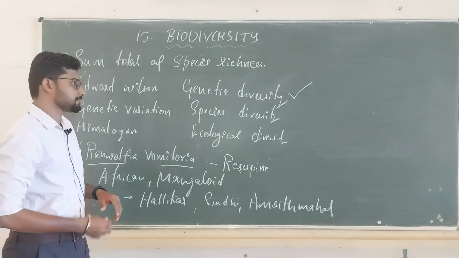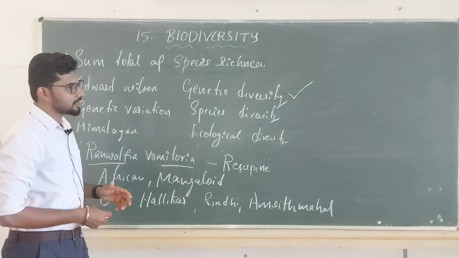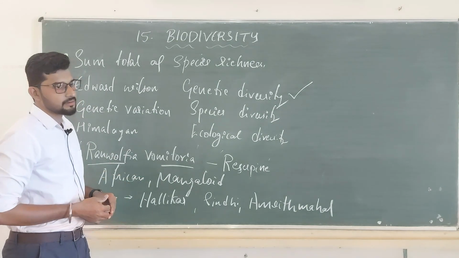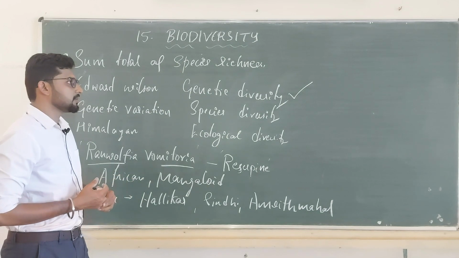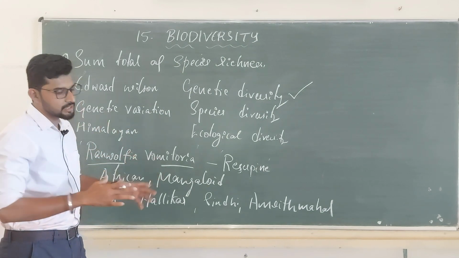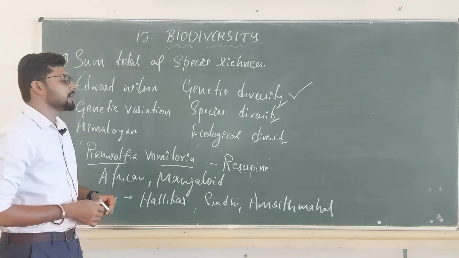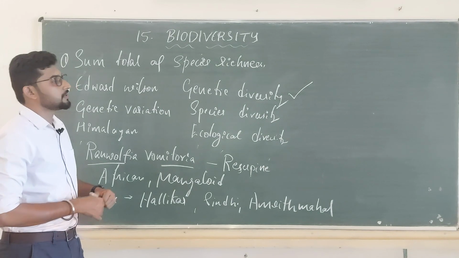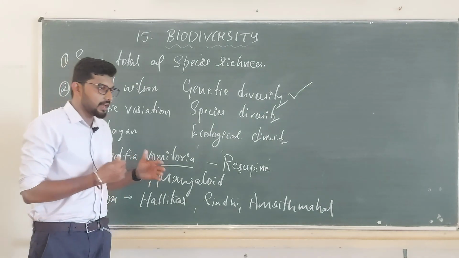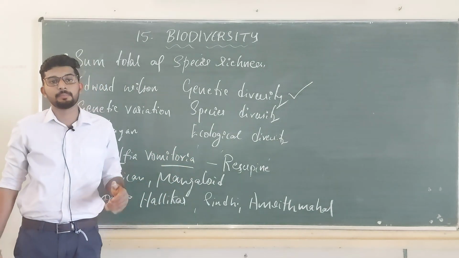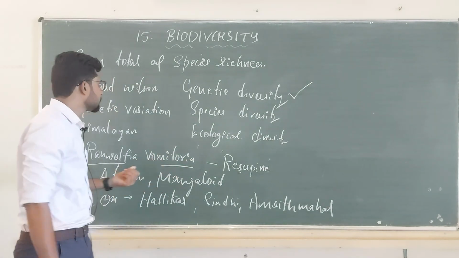Genetic diversity. Okay. In our India, if I take a total huge value, I can find almost 5,000 varieties of rice. Even I can find 1,000 varieties of mango. Yeah, we have.